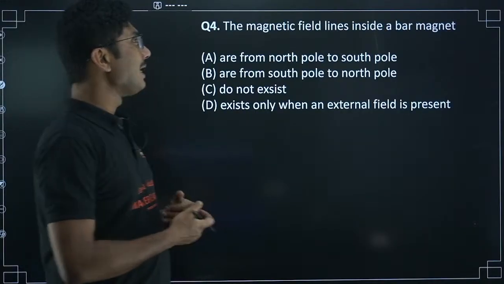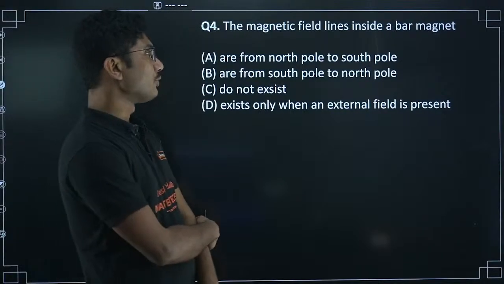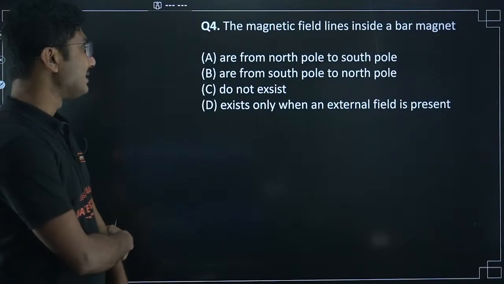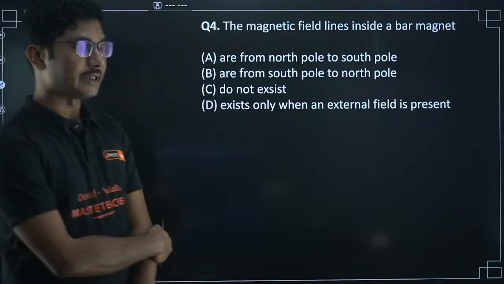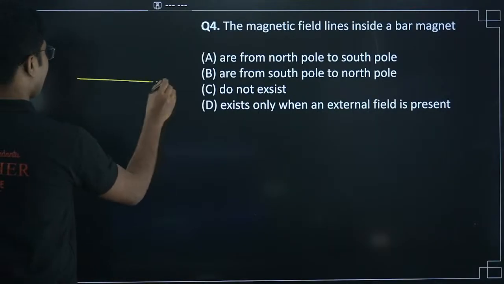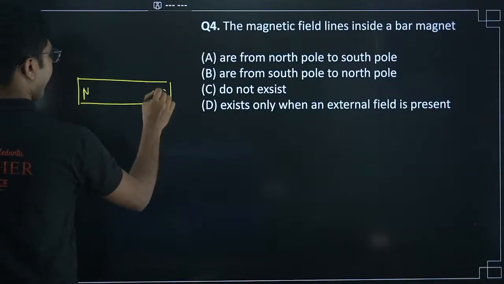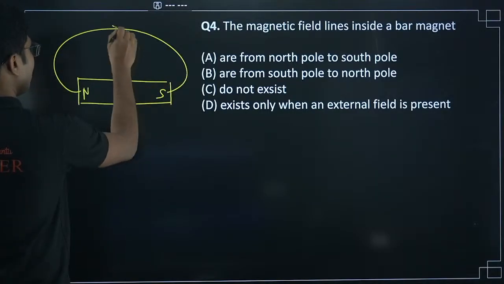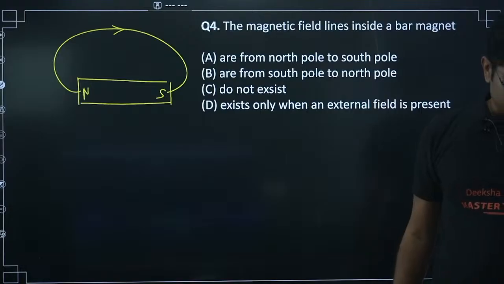The magnetic field lines inside a bar magnet are from north pole to south pole, from south pole to north pole, do not exist, or exist only when an external field is present. So we have a bar magnet. The magnetic field lines generally go from north to south, right? When you are considering outside the magnet.